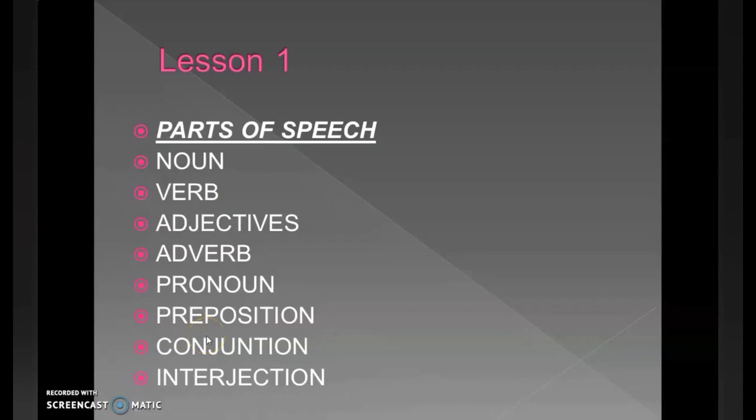Parts of speech. Now there are basically 8 parts of speech, starting from noun, verb, adjective, adverb, pronoun, preposition, conjunction and interjection. They act like building blocks when we are constructing sentences. While speaking, reading or writing a sentence, you might find some of these in a sentence, sometimes a lot of these, or all of these. But it's not necessary to have all the parts of speech when we are composing a sentence.